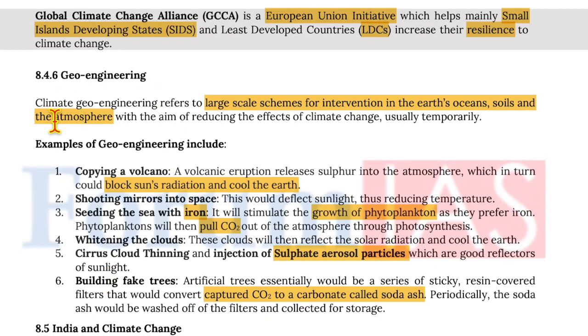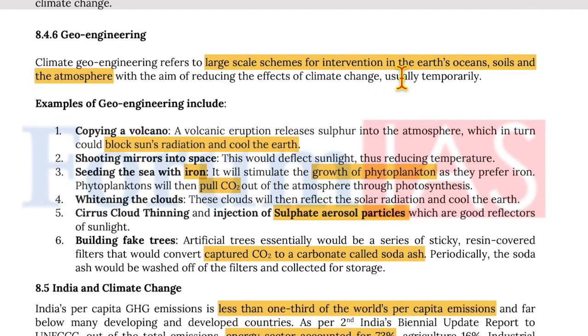Moving on to geoengineering. Climate geoengineering refers to large-scale schemes for intervention in Earth's ocean, soil, and the atmosphere with the aim of reducing the effect of climate change, usually temporarily. Examples of geoengineering include capping a volcano. A volcanic eruption releases sulfur into the air, which in turn could block the sun's radiation and cool the earth. Shooting mirrors into space, this would deflect sunlight, thus reducing temperature.